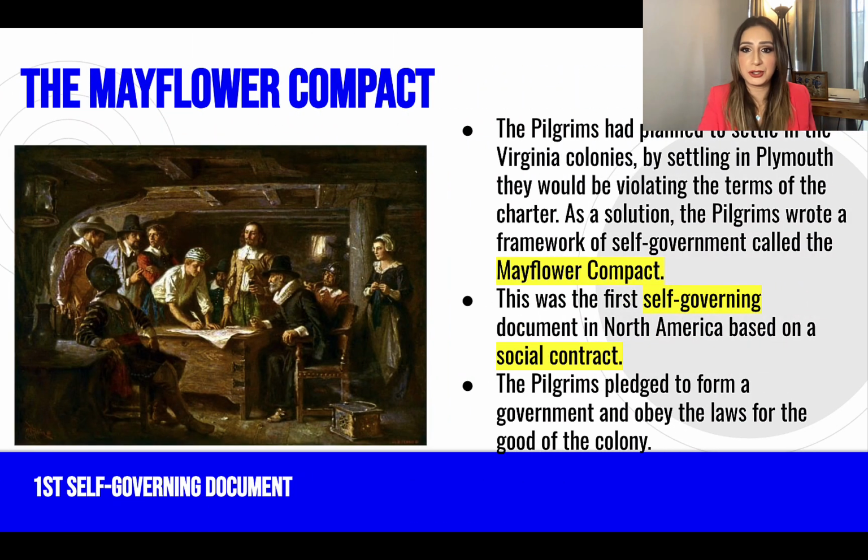Before they got off their ship, the Mayflower, they realized that they didn't have rules and laws. And so what they decided to do is make a social contract amongst themselves. They said, let's make rules and laws for ourselves to follow for the good of the colony. This became the very first form of self-government in North America.